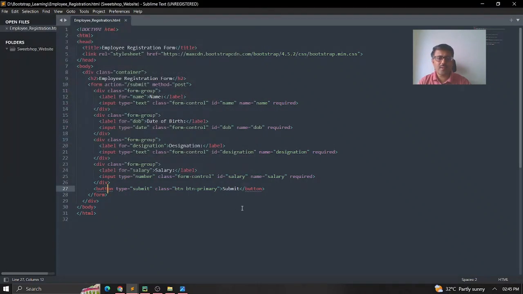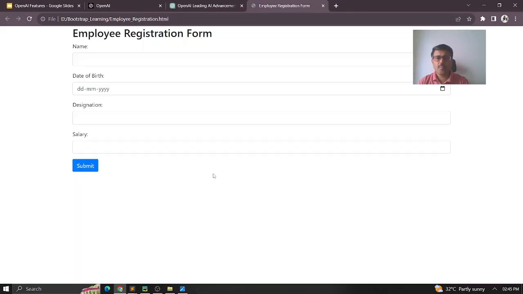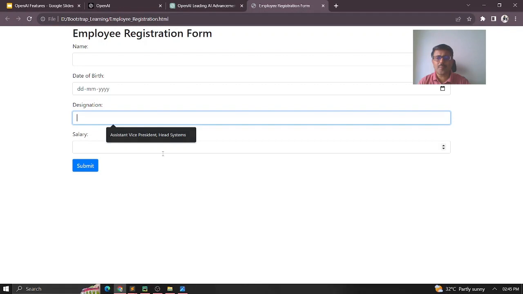And let's now run it. My beautiful form is ready, because I gave Bootstrap, so all the Bootstrap things are taken in.